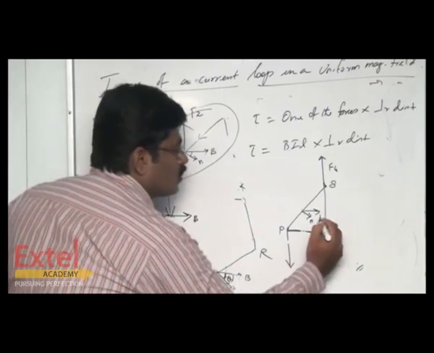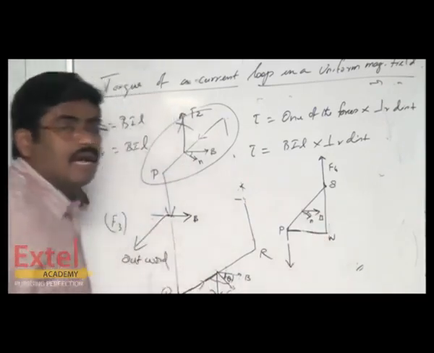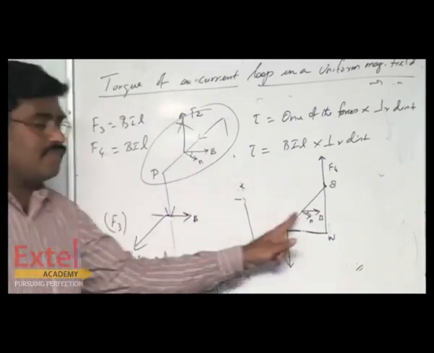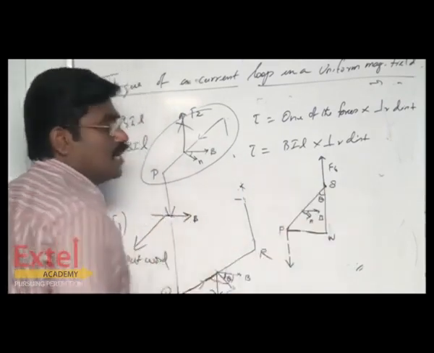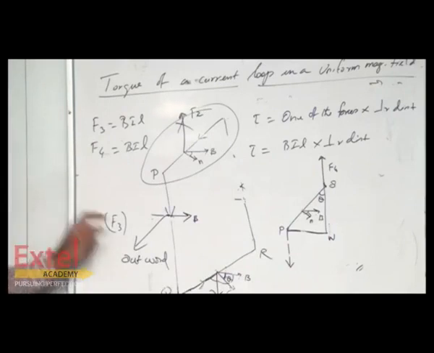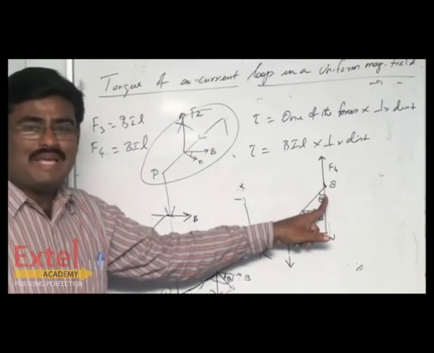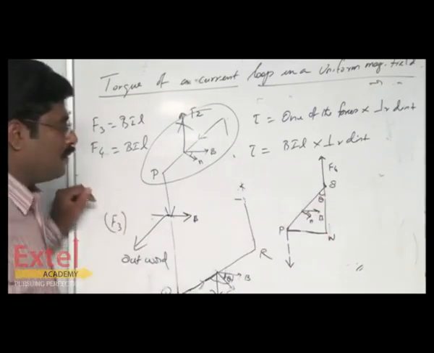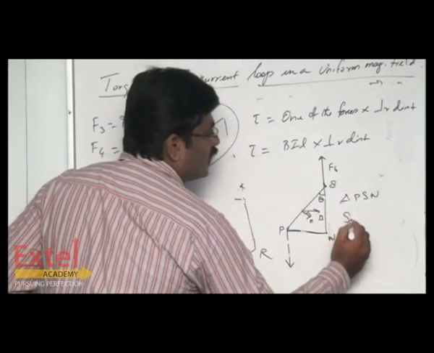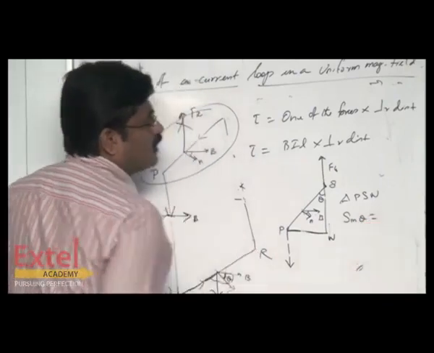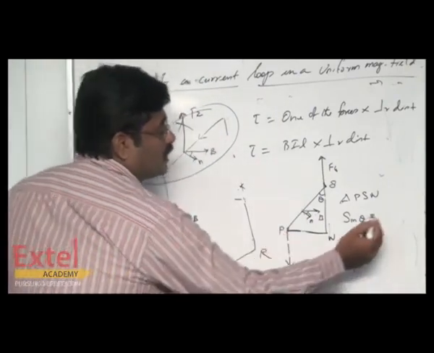If this is the normal direction, the normal is drawn like this, but the magnetic field is moving in this direction. So theta is the angle between the normal drawn to the area of the coil and the magnetic field. Now considering PSN as a triangle, in the triangle PSN you can calculate sin theta. Sin theta is opposite side by hypotenuse.